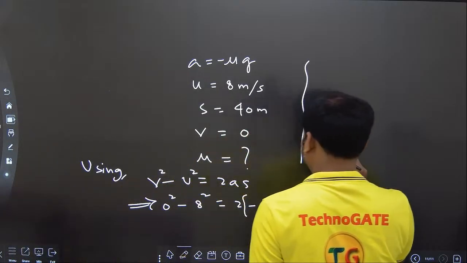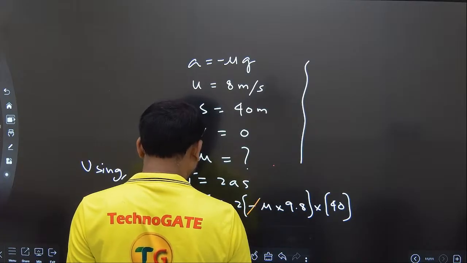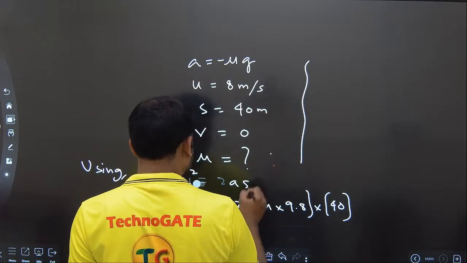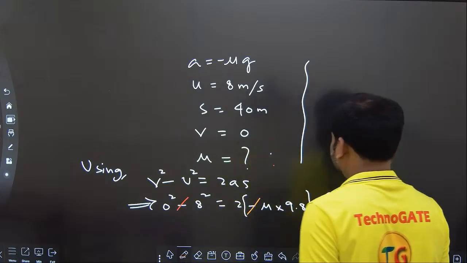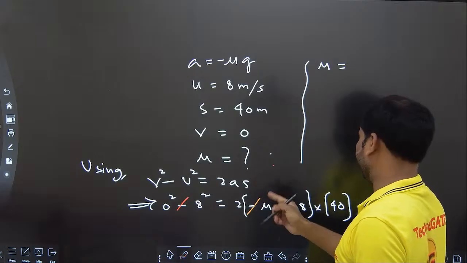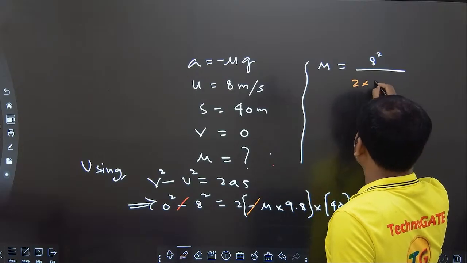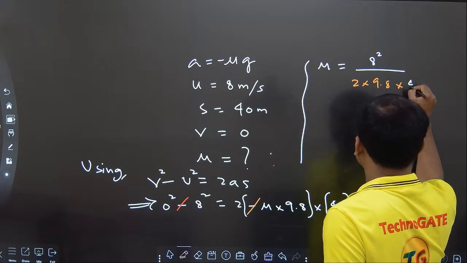If I simplify further, the negative sign is anyways gone, since mu cannot be negative. So mu is 8 square by 2 into 9.8 into 40.